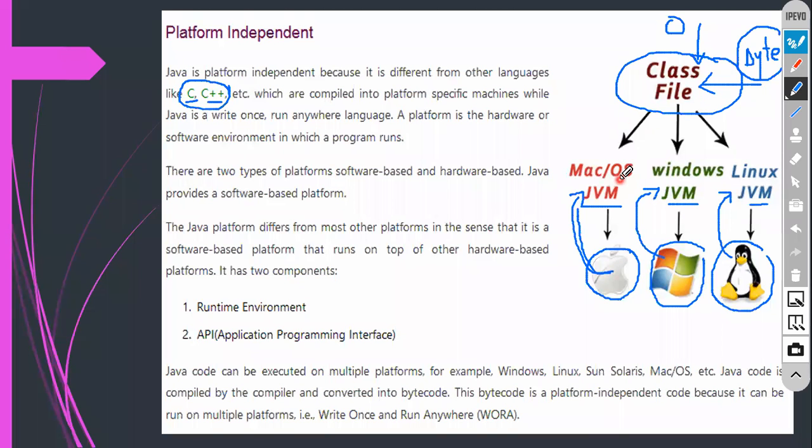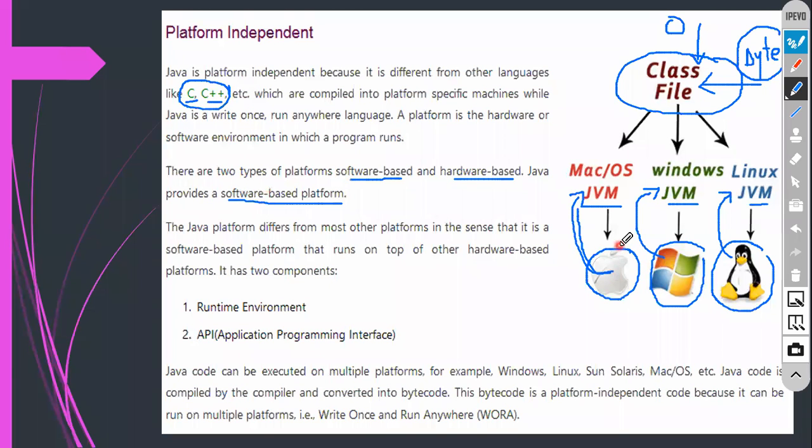Understood everyone? I will show you, don't worry. If you are not able to understand right now, I will explain later also. There are two types of platforms, software based as well as hardware based. Java provides software based. Here you can see, that is what exactly I explained about.